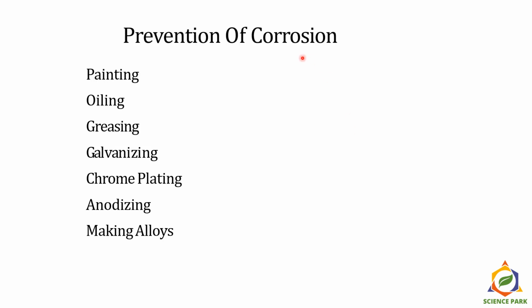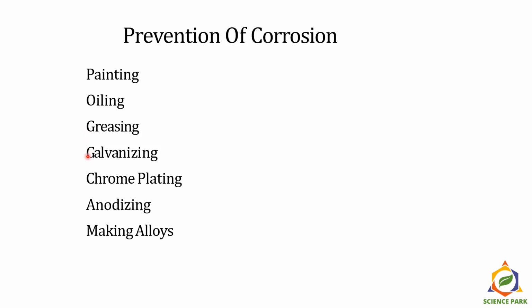Now corrosion is a huge problem in daily chores. So what do we do to prevent corrosion? We do painting, because paints always prevent the reaction of the inner material with moisture and air. We do oiling, we do greasing to our engines and vehicles. We do galvanization.